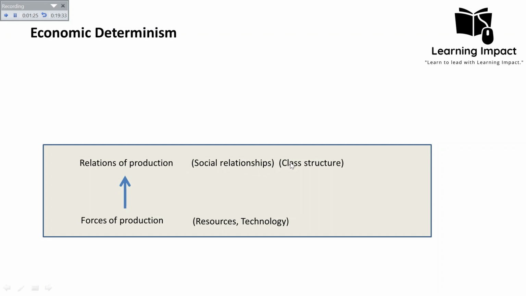the serfs. But in case of capitalism, there is a class structure based on the bourgeoisie and the proletarian class. So Karl Marx believed that the forces of production determined the relations of production. What kind of means of production a society has, according to that there will be relations of production. The relations of production that are more compatible, more aligned to the means of production will exist.